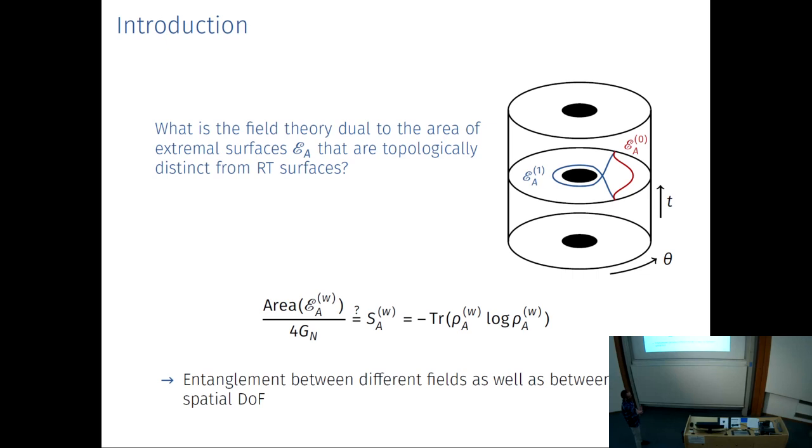For instance, here I've drawn a picture of a black hole, and there you have an infinite collection of extremal surfaces which wind around the black hole horizon. And then you can ask yourself, okay, if we know that the minimal surface is dual to an entanglement entropy, what about the area of the non-minimal surfaces? Is there also a duality for that? And it turns out in some cases there is, but you have to consider not only entanglement between spatial degrees of freedom, but also between different fields.